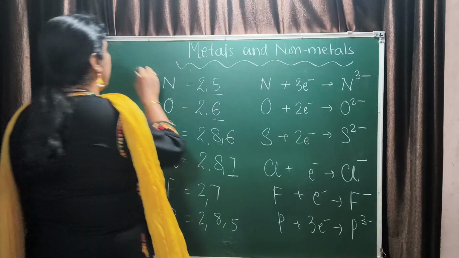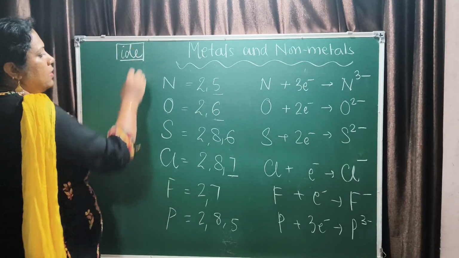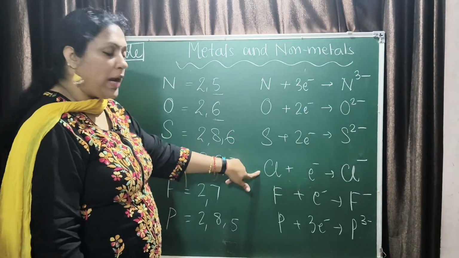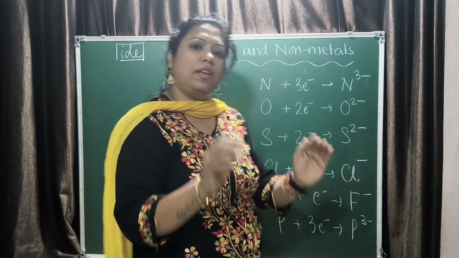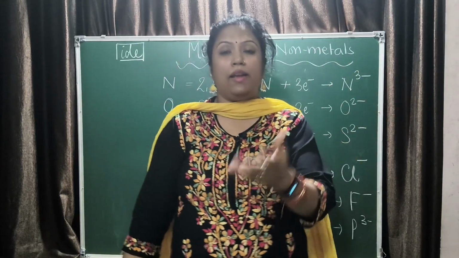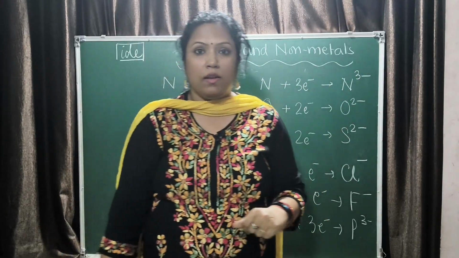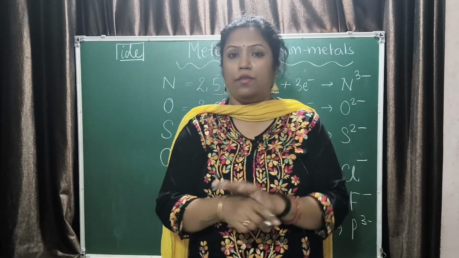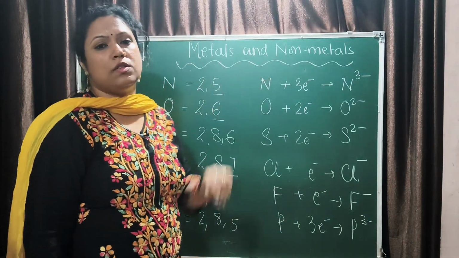So for every anion, we have the addition of "ide": nitride, oxide, sulfide, chloride, fluoride, phosphide. But for the cations, we have the names hydrogen ion (now, hydrogen is not a metal), potassium ion, calcium ion, lithium ion, beryllium ion, sodium ion. Understood? So the naming is a little bit different. You can refer to the video on ion formation and you'll understand better. But this is how the metals and the non-metals form ions.